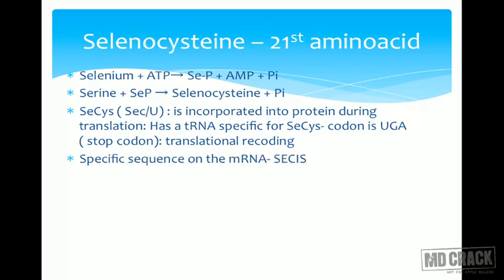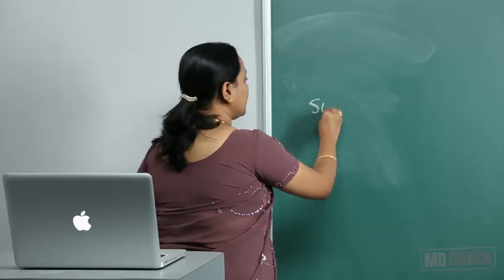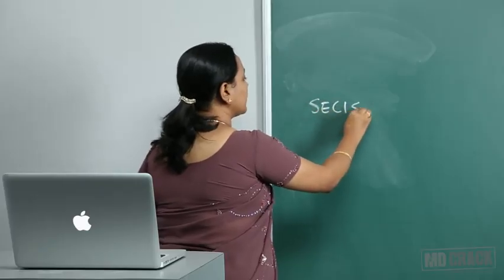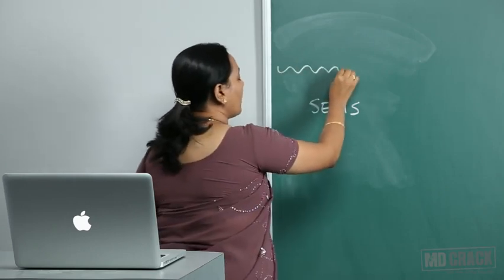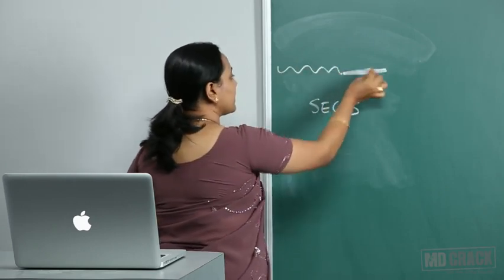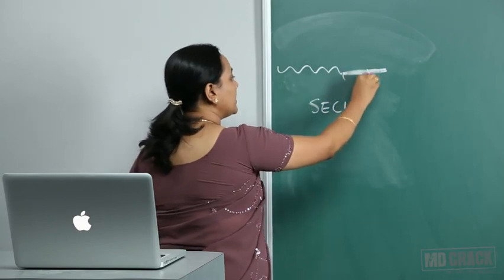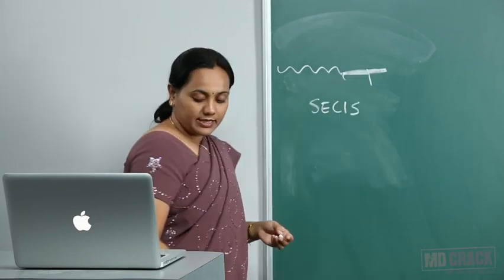What determines this? There is a specific sequence on the mRNA, which we call the selenocysteine inserting sequence, abbreviated as SECIS. Suppose this is the mRNA which is having this SECIS.